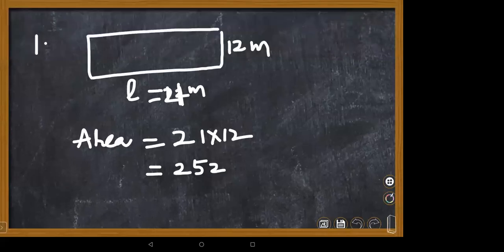All right, children. 252. Units are very important, or else I will write it wrong. 252 square meters. Area is always in square meters.